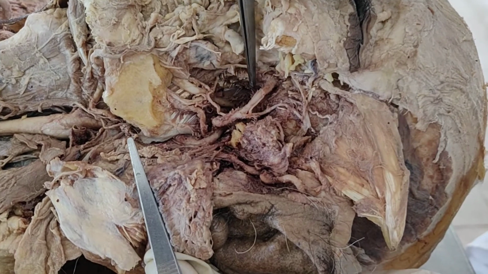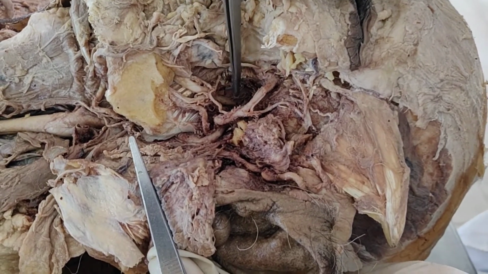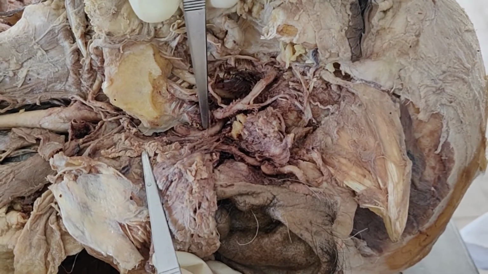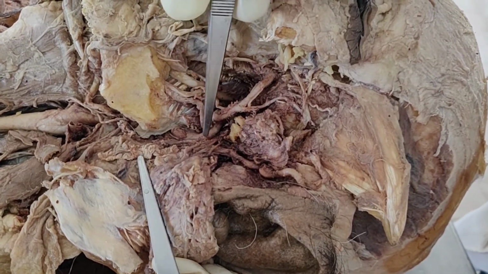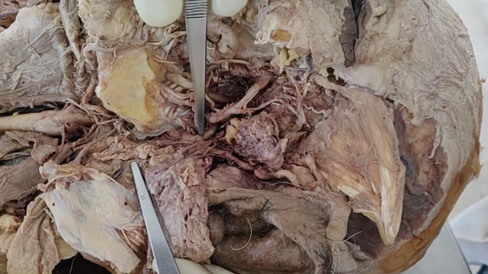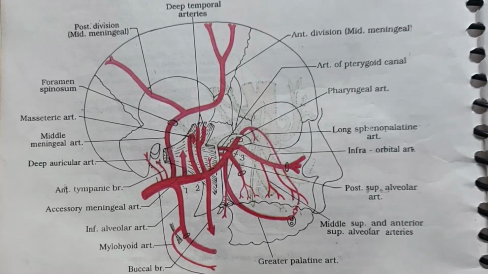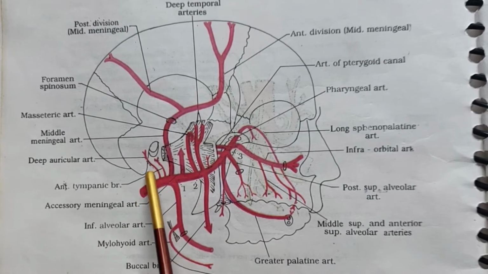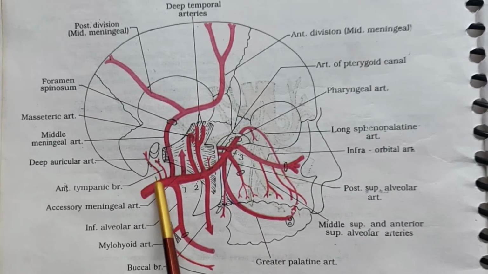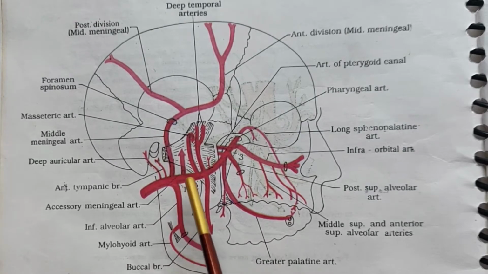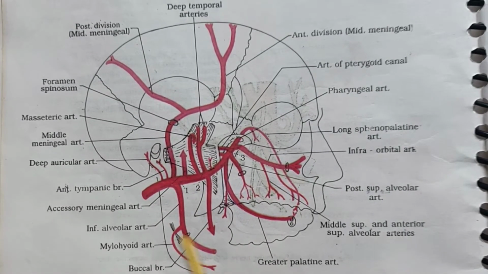Now we have removed the lateral pterygoid muscle piecemeal, and over here you are seeing the external carotid artery and its terminal branch. This is the superficial temporal and this is the maxillary artery. Branches of the maxillary artery: from the first or mandibular part, it gives deep auricular, anterior tympanic, middle meningeal, accessory meningeal and inferior alveolar artery.